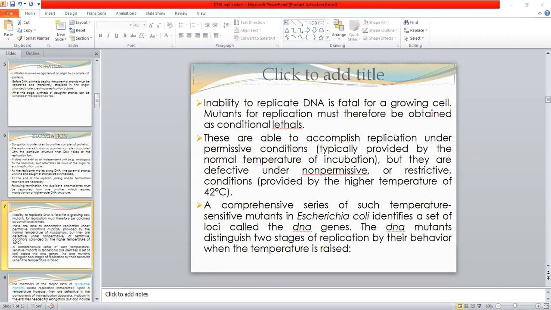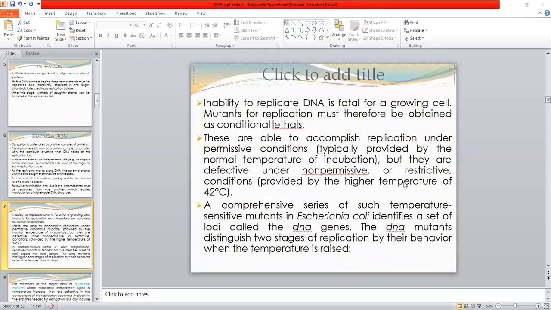These are able to accomplish replication under permissive conditions. So these conditional lethals can only accomplish replication under certain conditions, but they cannot undertake the process of replication under certain other conditions known as restrictive conditions. These permissive conditions are provided by the normal temperature of incubation, but they are defective under non-permissive or restricted conditions provided by the high temperature of 42 degrees centigrade.